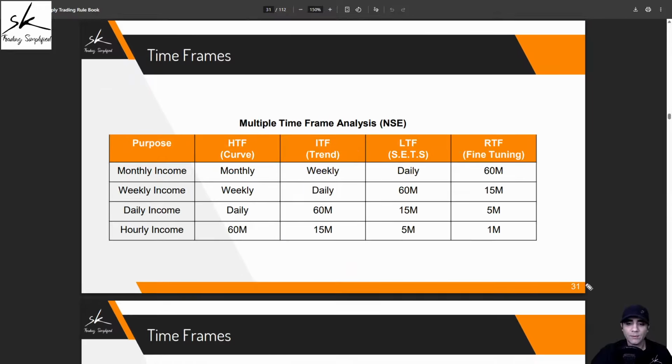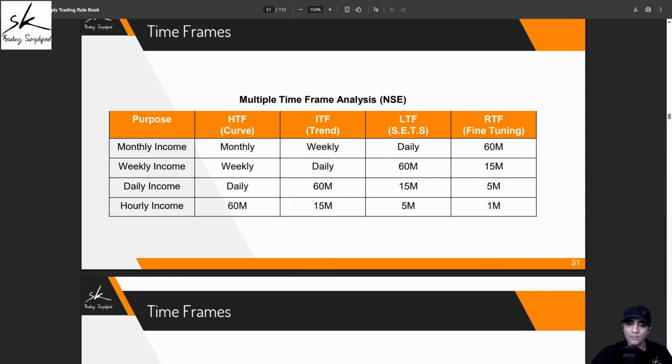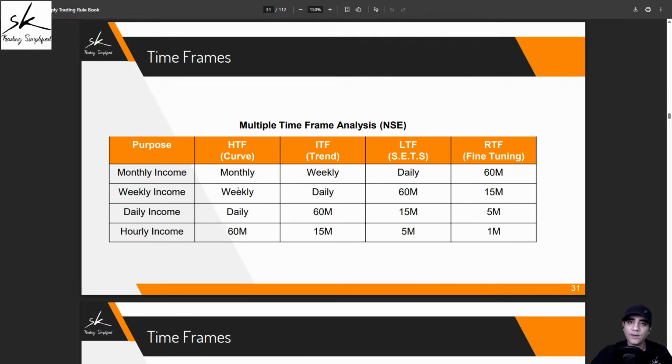Now mind it, this table, which is on page number 31, is specifically for the NSE market, because this market is only open for 6 hours and 15 minutes. But if you're trading markets which are open for longer durations, like your commodities, forex, cryptocurrencies, maybe some international markets, then you can look into the table which is on page number 32. But since I'll be taking examples from the NSE, I will be referring to this table.